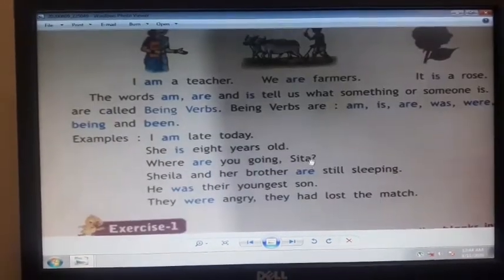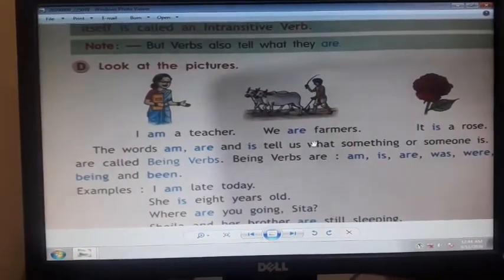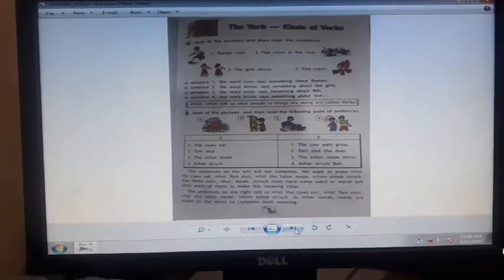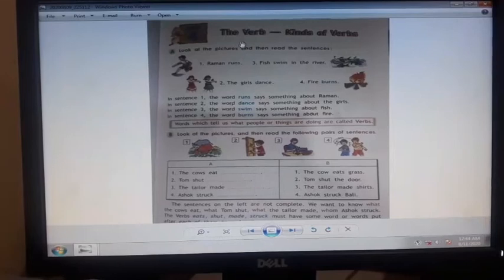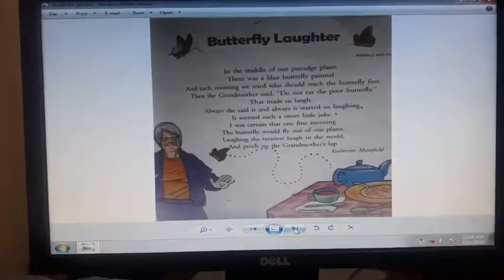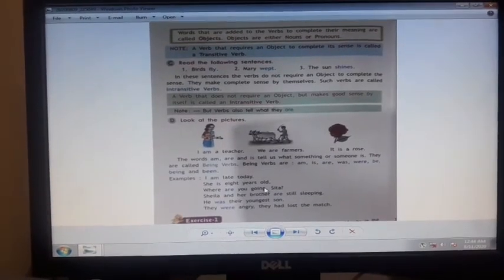In this video we learned about verbs and their kinds. There are three kinds. In the next video we will solve the exercises based on these verbs, exercise 1 onwards.